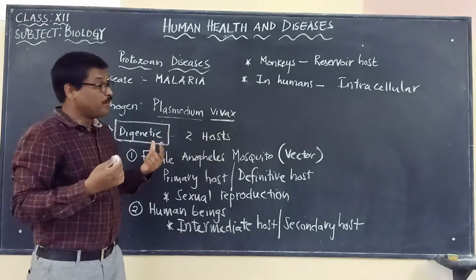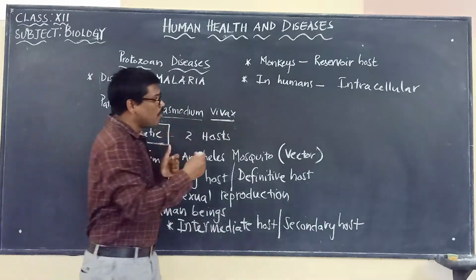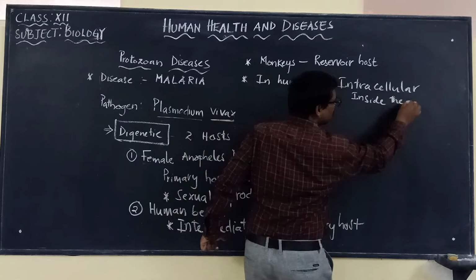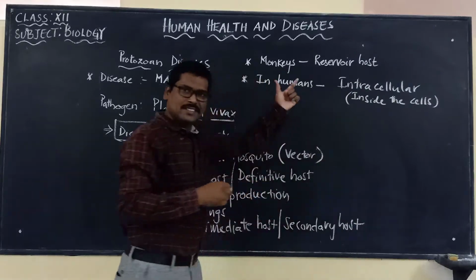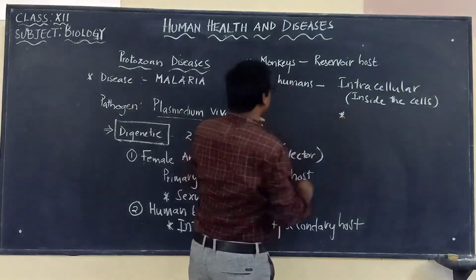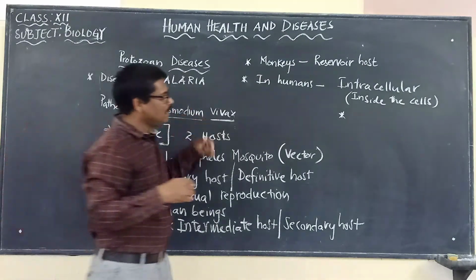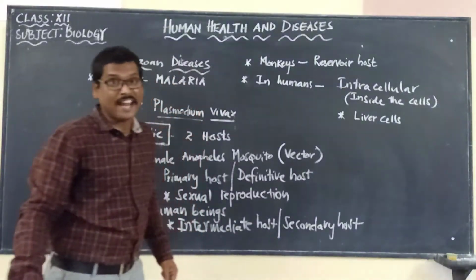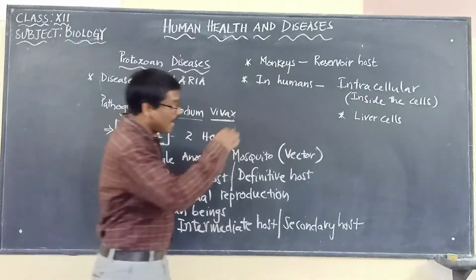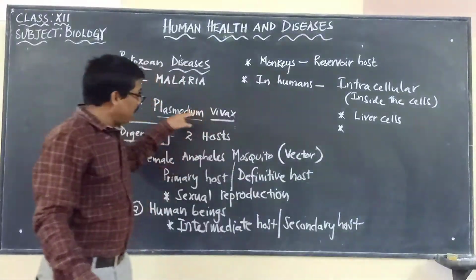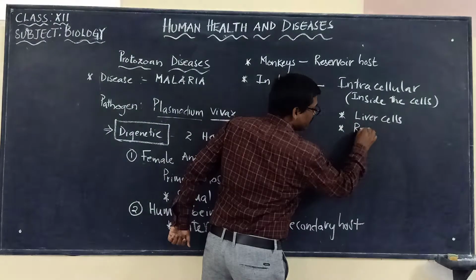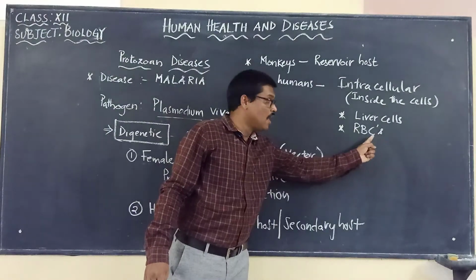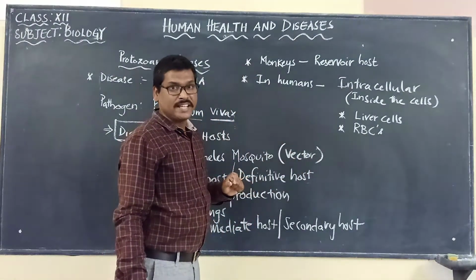So what are those cells which will be attacked by the Plasmodium vivax in the human beings? First and foremost, the liver cells. And the other cells attacked by the Plasmodium vivax are the RBCs, red blood corpuscles, also known as erythrocytes.